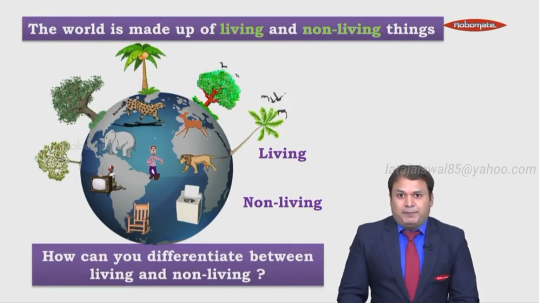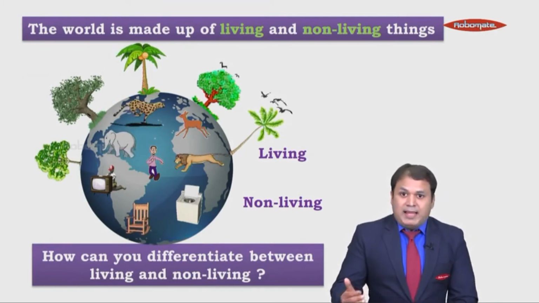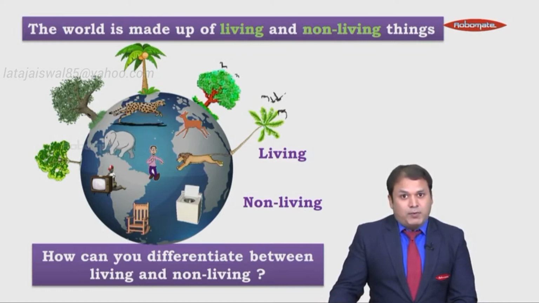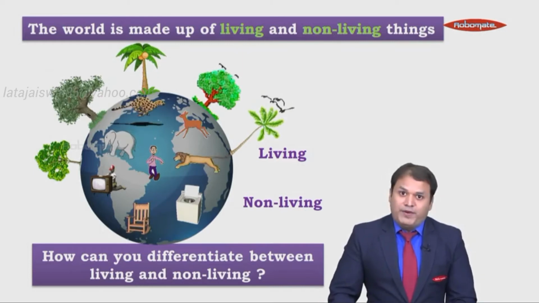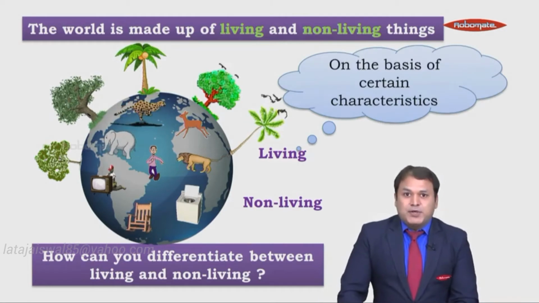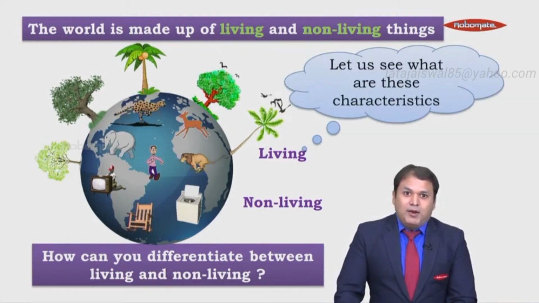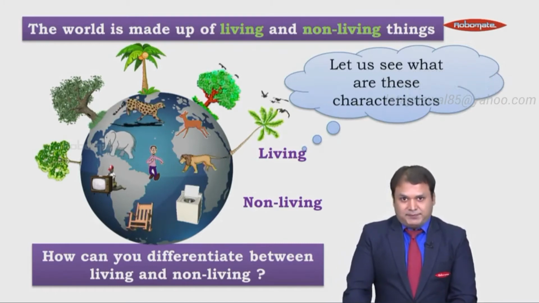Just by looking at them, can we say that this is a living thing because this is moving, and this is a non-living thing because this is not moving? Will that be correct? Obviously not. So we can differentiate them on the basis of certain characteristics. So now let us see what these characteristics are.